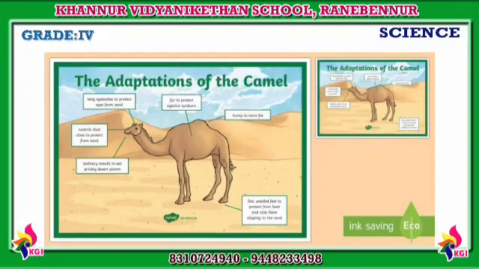So their hairy structures are not important. Hairs are not important for them. Okay, it protects them from the heat of the sun. So this thick body of the camel protects them from the heat of the sun. They can survive for many years in the desert condition. The animal which can survive for many years in the desert condition is only the camel.